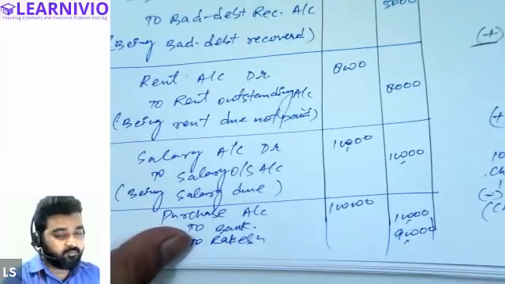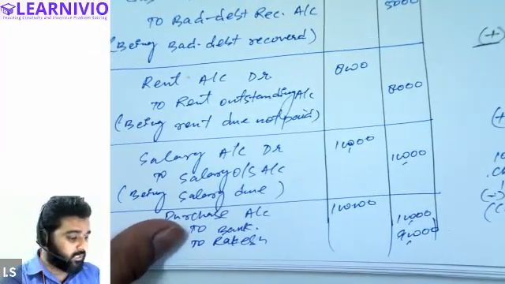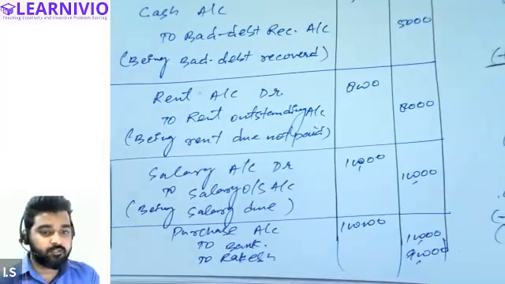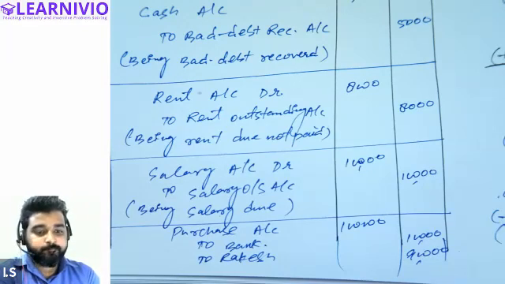And in this transaction our asset will decline, that is bank will decline, so we have written bank on the credit side. And creditors will also increase, and whenever there is an increase in the value of creditor, we write it in the credit part. So to Rakesh account is credited. Tell me, Halima, Samiksha, and Steve, is the transaction clear to all of you? Yes, sir. Okay, very good.